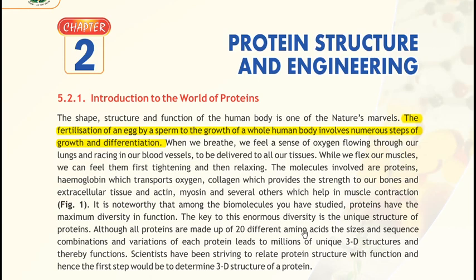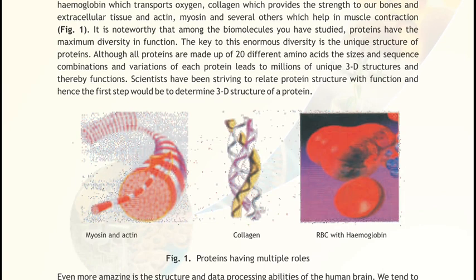You can see it's myosin and actin protein, and it's the collagen protein that is present in our gums, and it's the hemoglobin protein that is present in RBC. As you know, hemoglobin has a quaternary structure, meaning it is made up of 4 polypeptide chains. Today we are discussing all these things, and as we know, if deformity comes in the formation of the protein, then it causes disease.